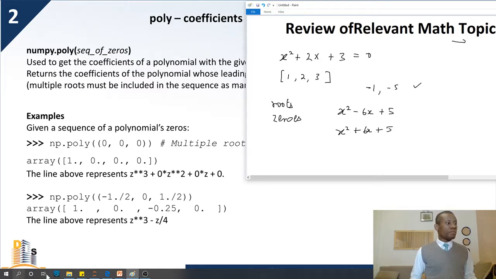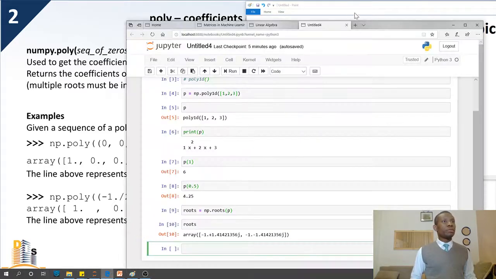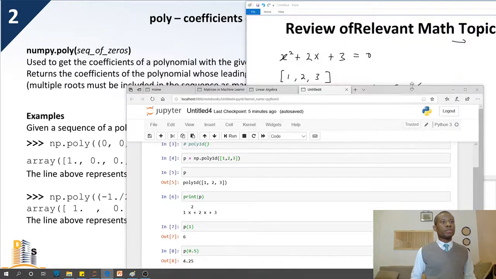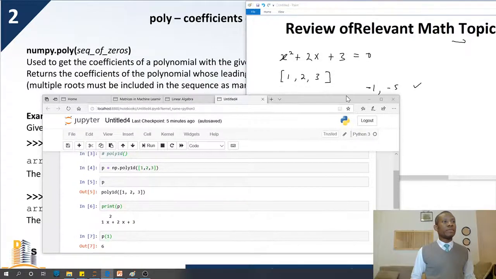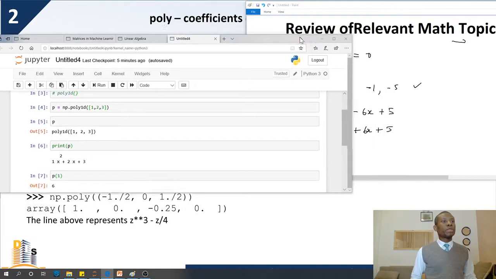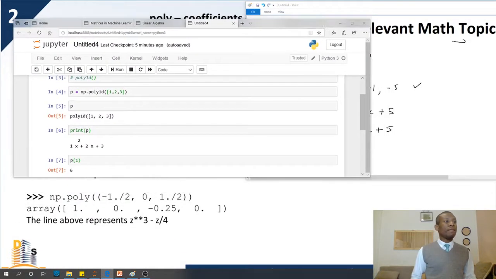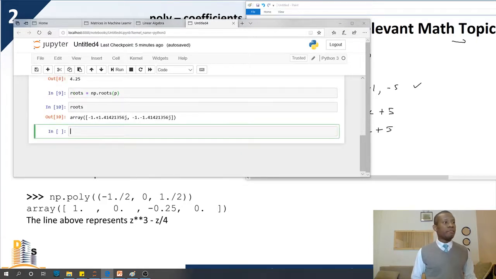So let's again go to our notebook at this point. I'm going to shift it a little so that we can see both it and the blackboard. We are trying to get a polynomial that has a sequence of roots -1 and -5. I'm going to put a comment that says we are now working with poly. The name of this function is poly.